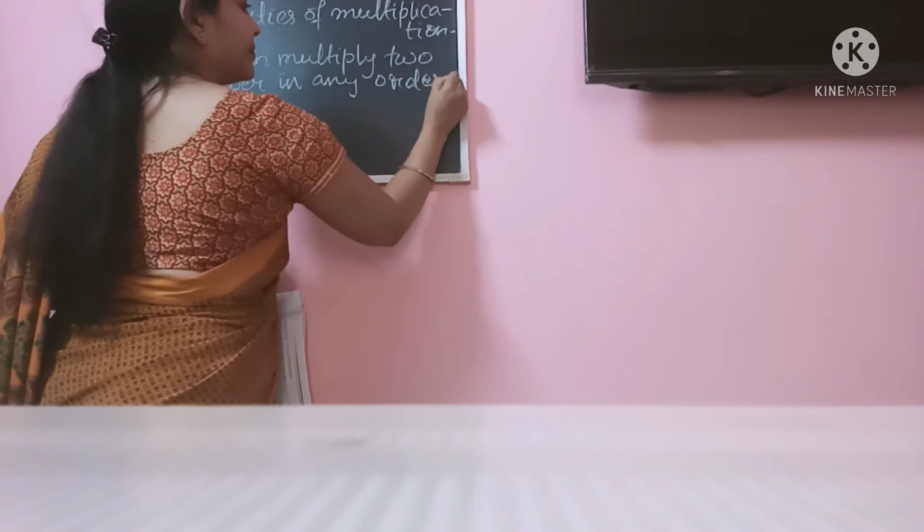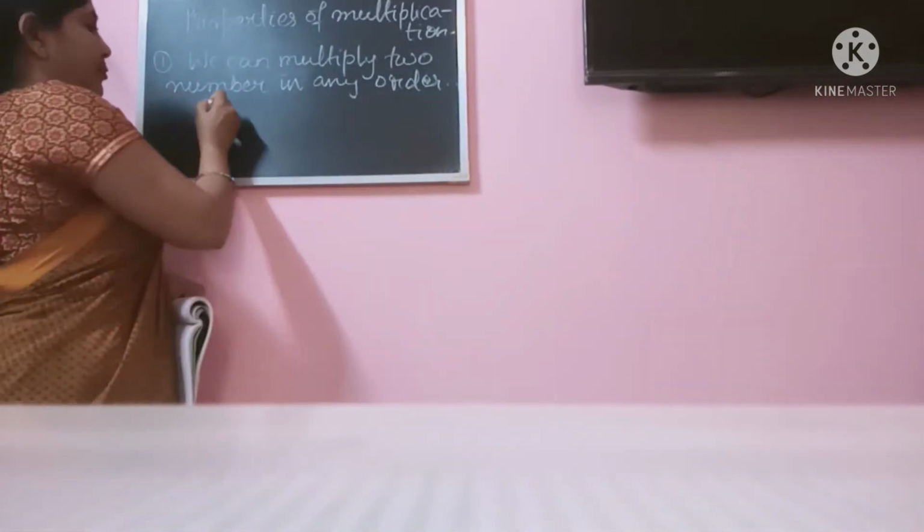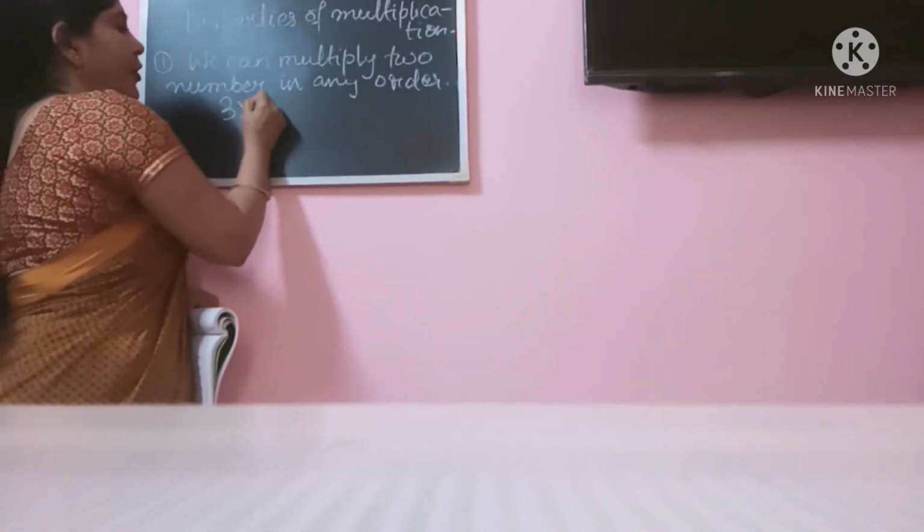What is the meaning of this? We can multiply any two numbers in any order. That means suppose if I multiply 3 into 4 is equal to 12.